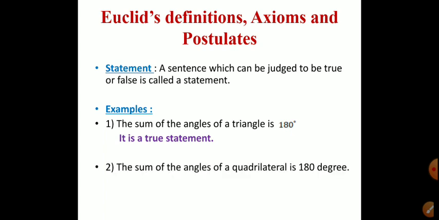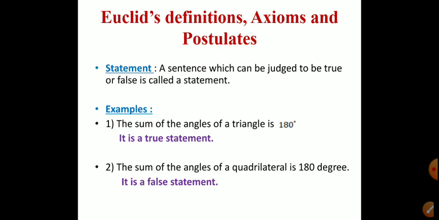Second one, the sum of the angles of a quadrilateral is 180 degrees. Now read the sentence carefully and tell me, is it true or false? Yes, it is a false sentence, since all of you know that the sum of all angles of a quadrilateral is 360 degrees. So this one is a false sentence, but we can still call it a statement.